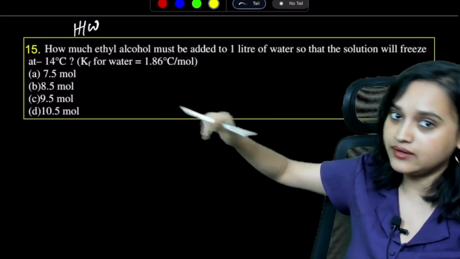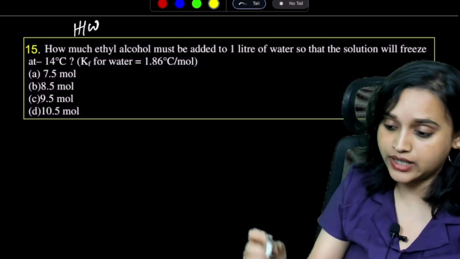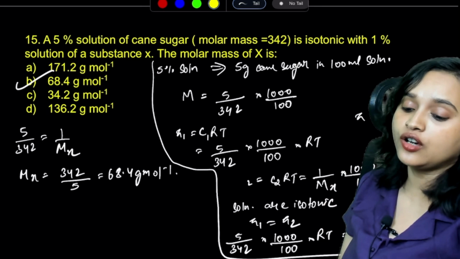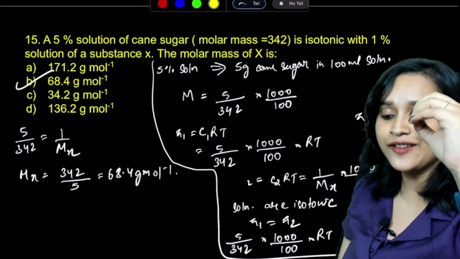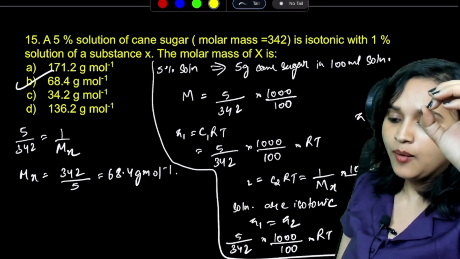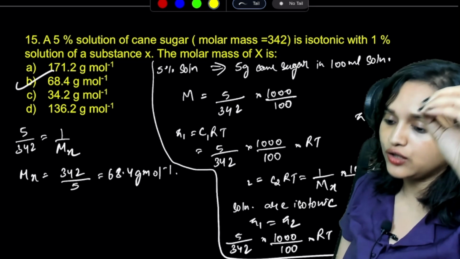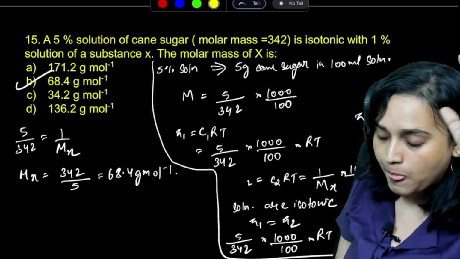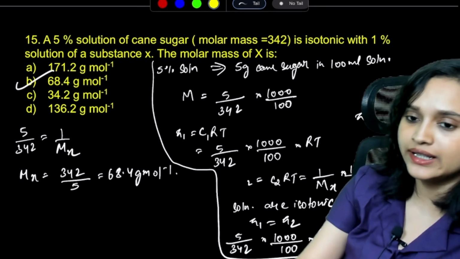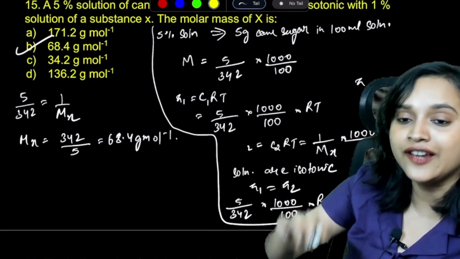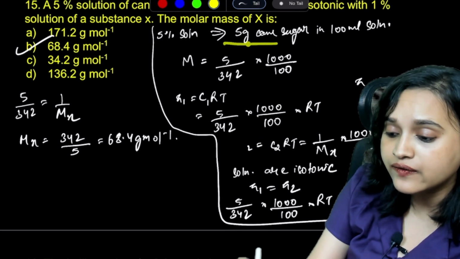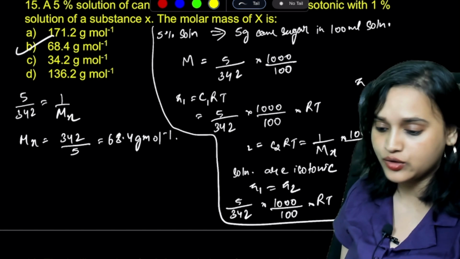Next question, everyone. This is the homework question. See, till now I have only given you two homework questions, everybody. Now look at this. A 5% solution of cane sugar, molar mass equal to 342, is isotonic with a 1% solution of a substance X. The molar mass of X is? Since it is given that it is a 5% solution, that means we have 5 gram cane sugar in 100 milliliter solution. Very good.